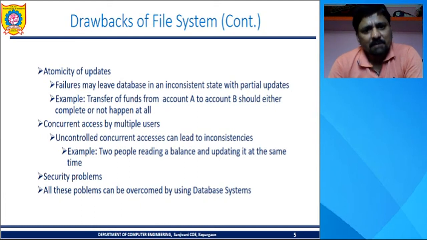Then concurrent access by multiple users. See, when multiple users access the data, uncontrolled concurrent access can lead to inconsistencies in file systems. Then there are major security problems in file systems, and all these problems can be overcome in database systems.